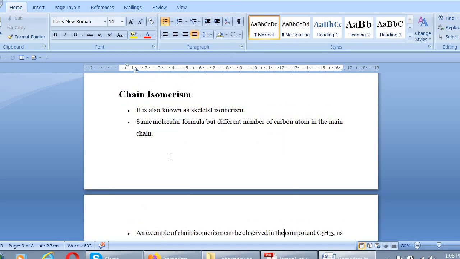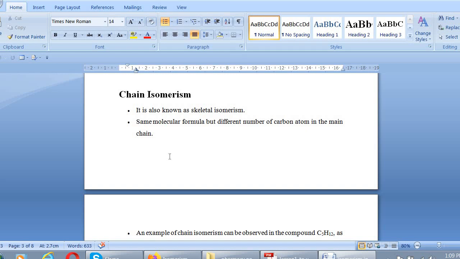Now I discuss the first main type, which is chain isomerism. The other name of chain isomerism is skeletal isomerism. What is chain isomerism? It is the type of isomerism which has the same molecular formula but the number of carbon atoms in the main chain is different.